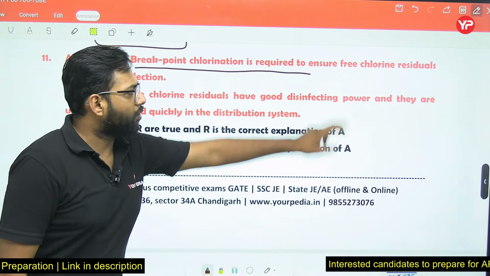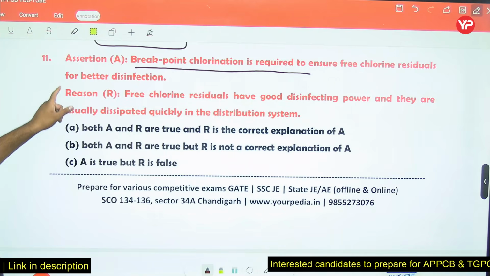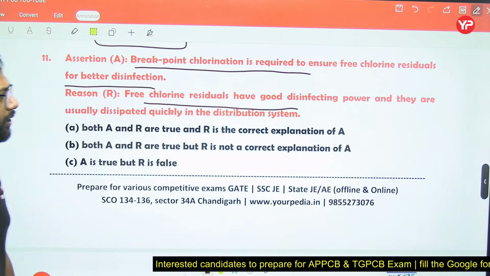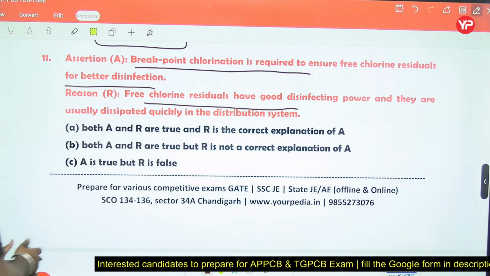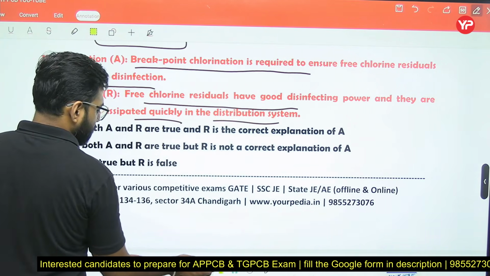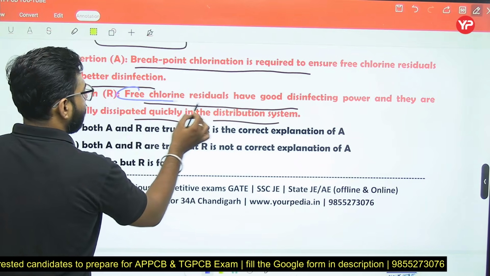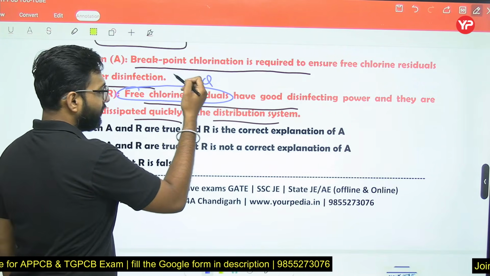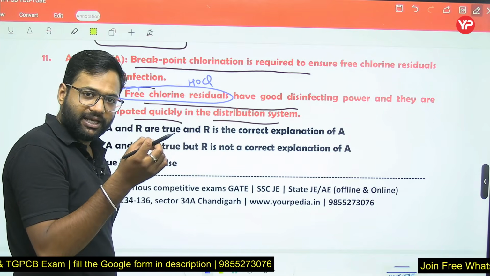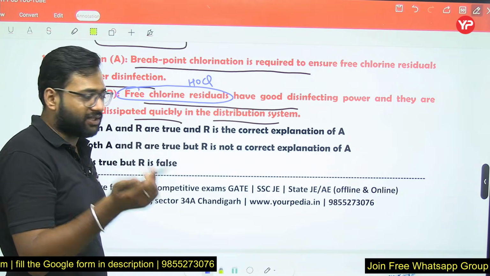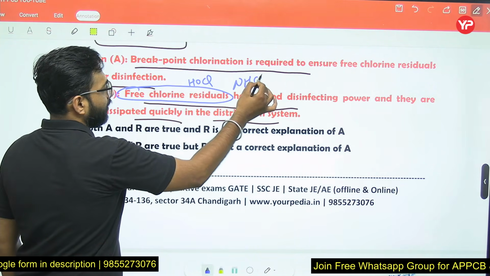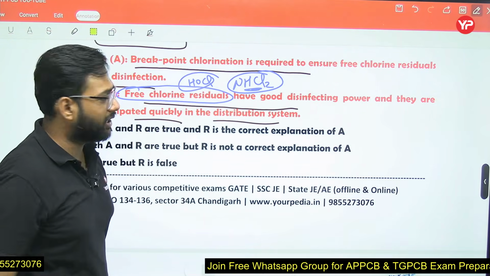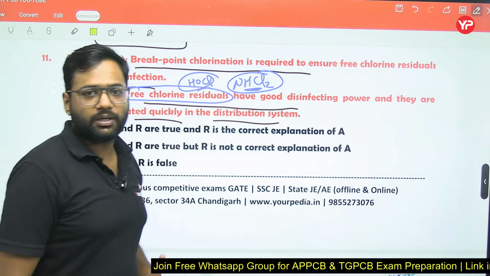Breakpoint chlorination is required to ensure free chlorine residual for better disinfection. Free chlorine residual has good disinfecting power, and it is usually dissipated quickly in the distribution system. We know the free chlorine residual is HOCl, and we have a combined form of chlorine, that is the chloramines, dichloramine, NHCl2.